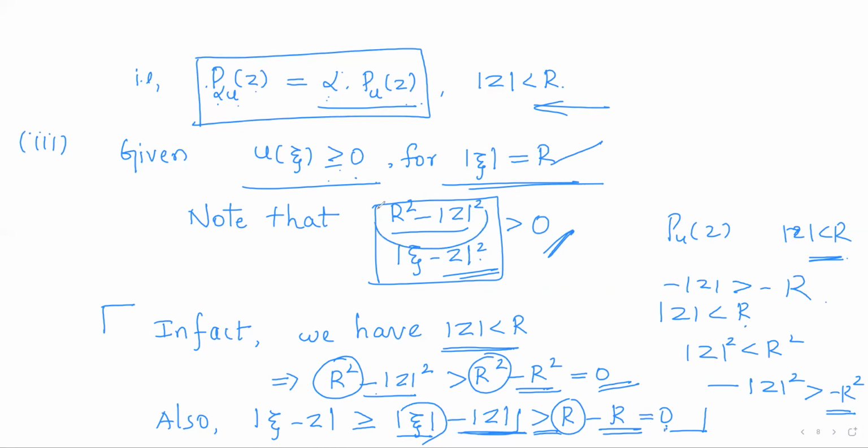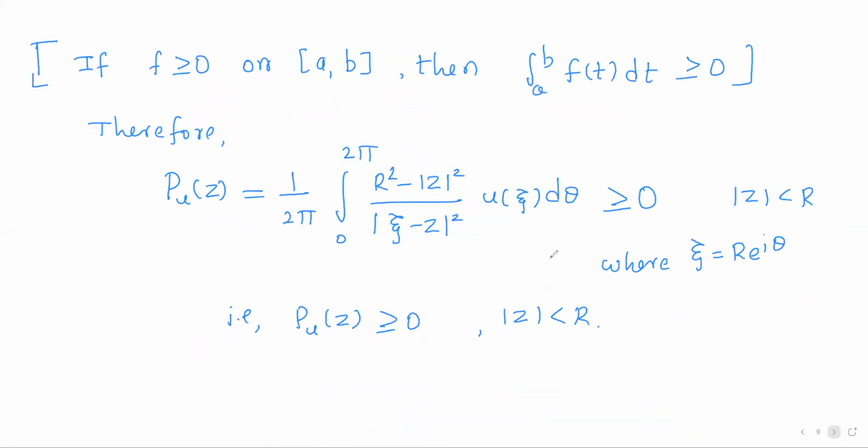So the numerator is positive and the denominator is positive, so the fraction will be positive. What that means is this term is also positive, and u of z is non-negative. So the integrand, that is what you are integrating, this is called the integrand.